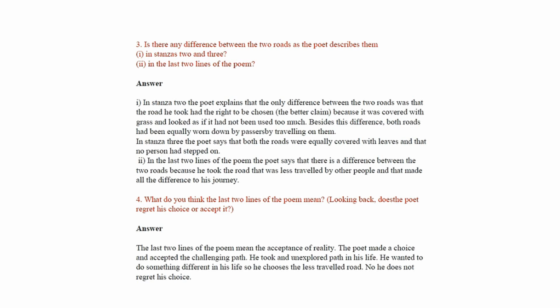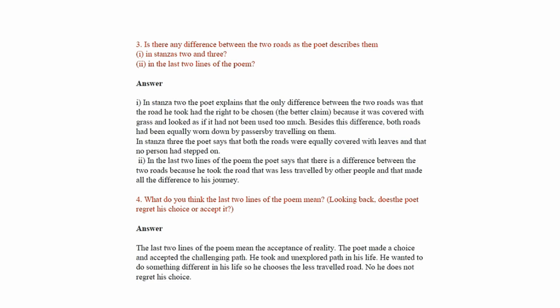In stanza 3, the poet says that both the roads were equally covered with leaves and that no person had stepped on them. 2. In the last two lines of the poem, the poet says that there is a difference between the two roads because he took the road that was less traveled by other people, and that made all the difference to his journey. 4. What do you think the last two lines of the poem mean? Looking back, does the poet regret his choice or accept it?